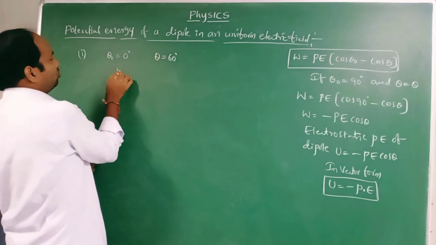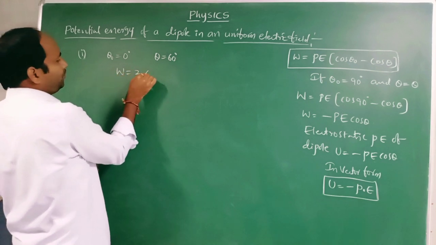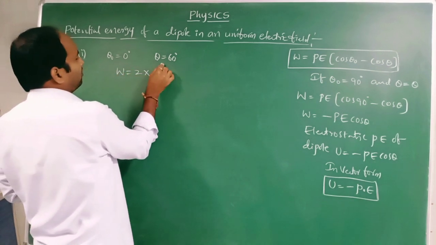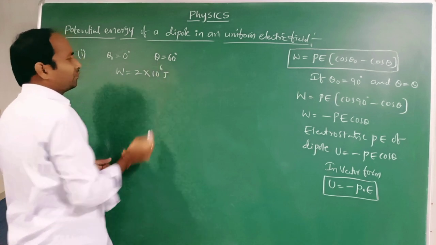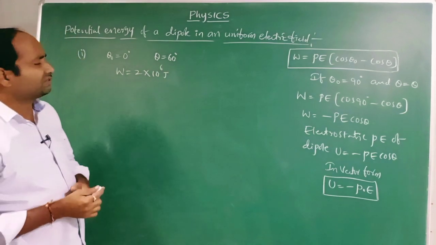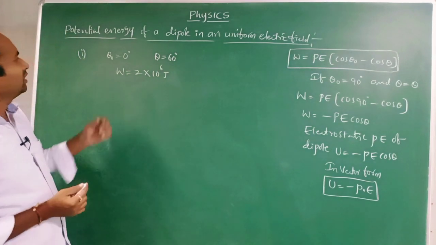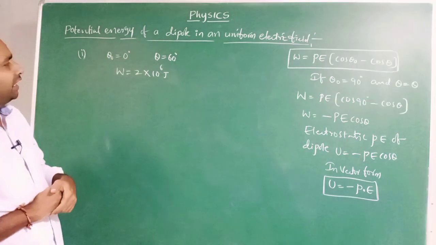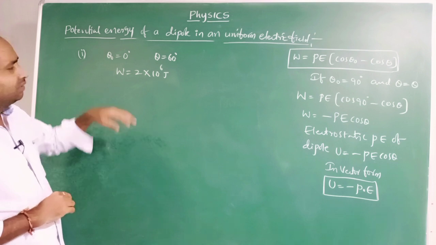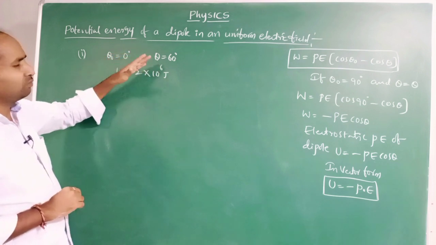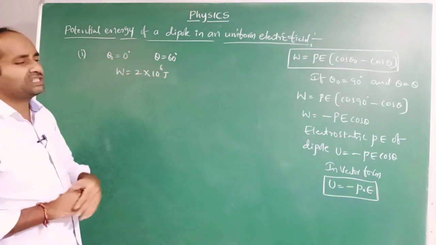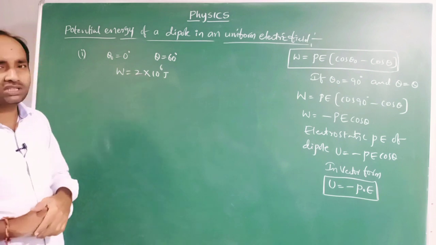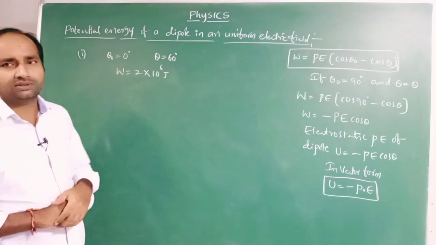In this case, the amount of work done is 2 into 10 to the power of 6 joules.